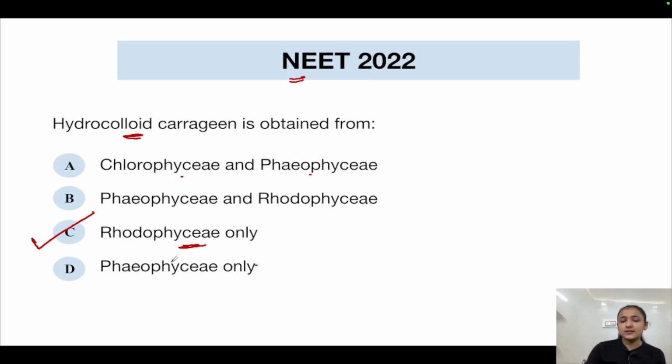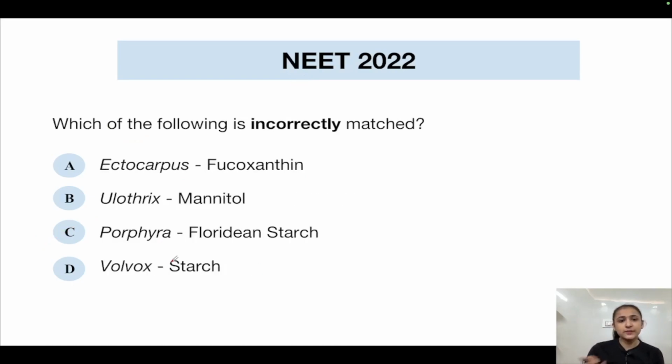Rhodophyceae are the red algae. Hydrocolloid carrageen is obtained from certain marine red algae, so the correct answer is option C, Rhodophyceae only, not A, B or D. The next question, again from NEET 2022: which of the following is incorrectly matched? Ectocarpus, fucoxanthin. Fucoxanthin is a xanthophyll pigment present in brown algae, and Ectocarpus is a brown algae, so it is correctly matched.